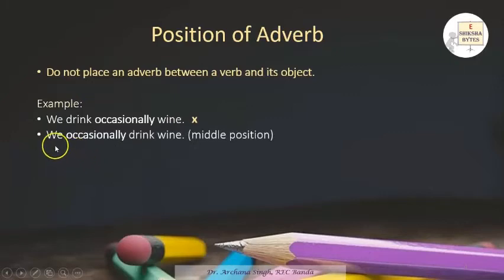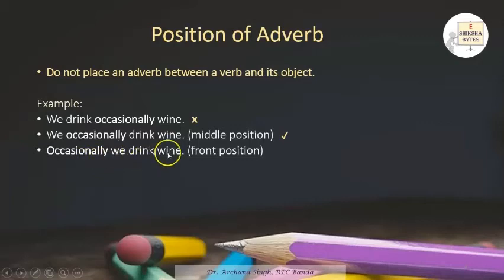Now, we occasionally drink wine. Drink is the verb, wine is the object, and occasionally is an adverb taking a middle position. So this sentence is correct. It can take a middle position, but it never takes the position between a verb and its object.